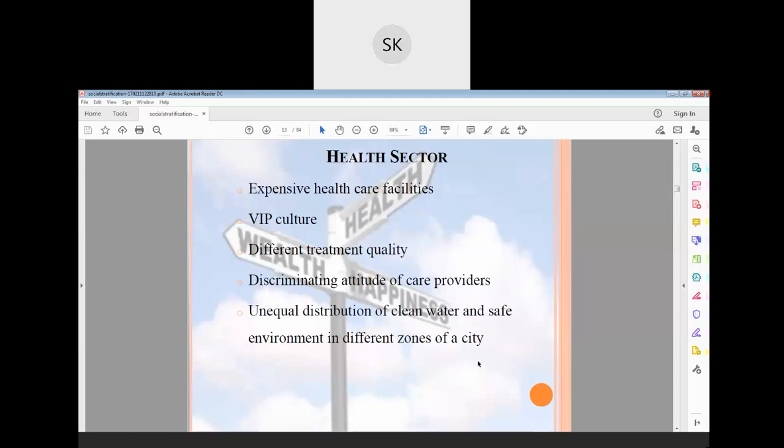Then VIP culture, even though rules are rules for everyone. I already explained that poor people or normal people coming to the hospital have to register themselves at the reception itself. But when any VIP suddenly comes,